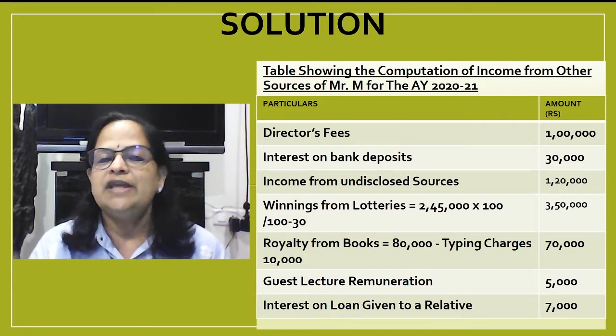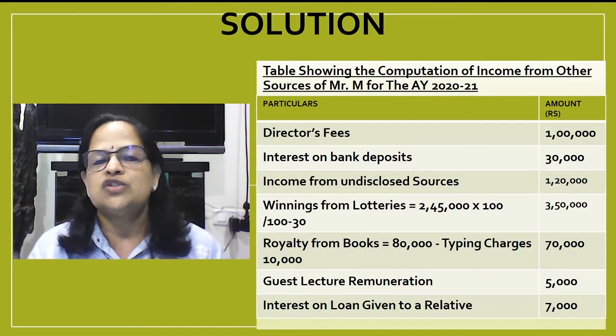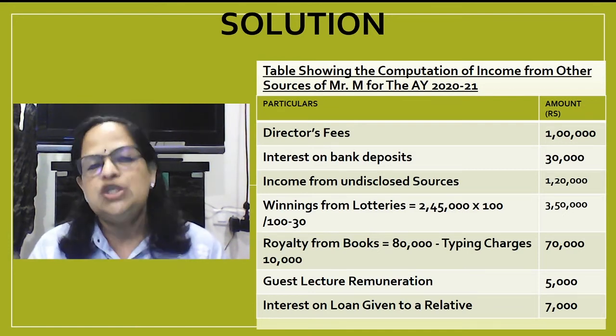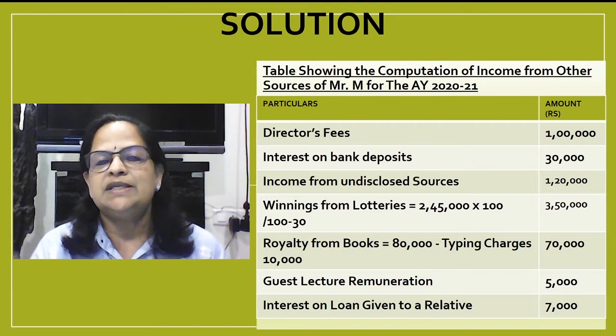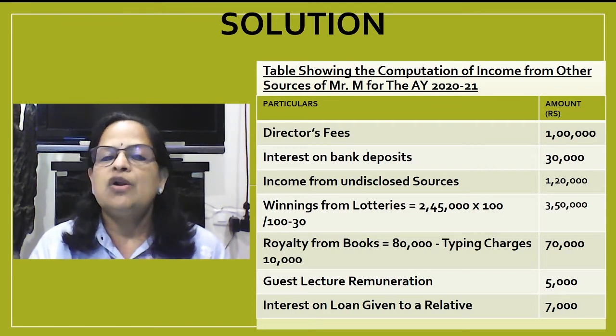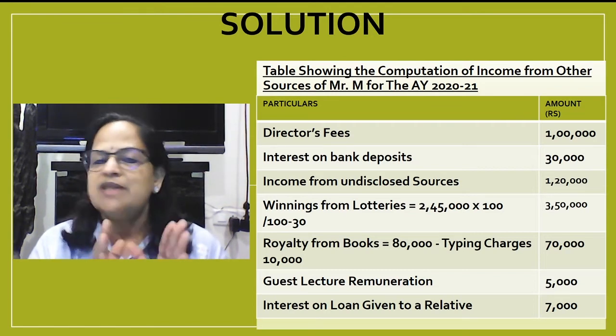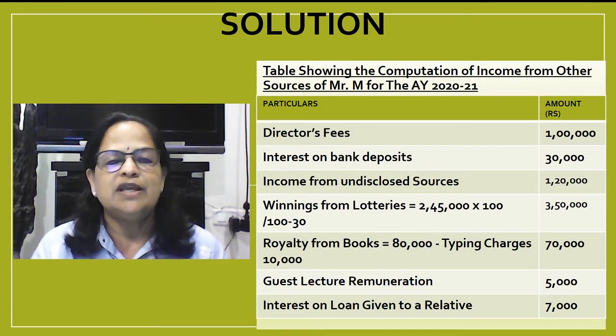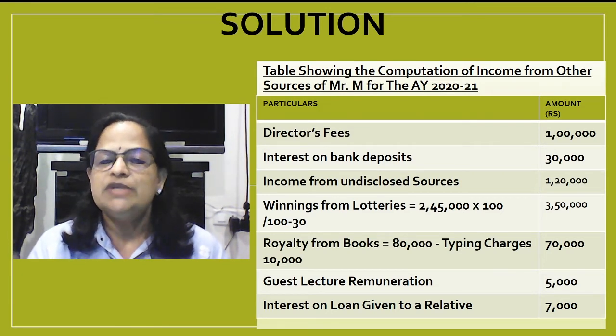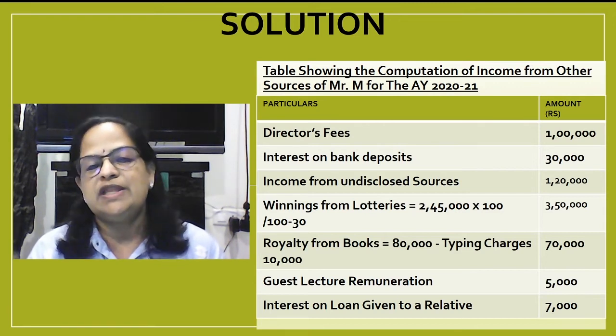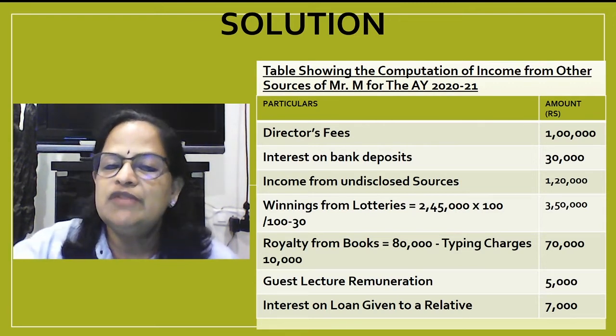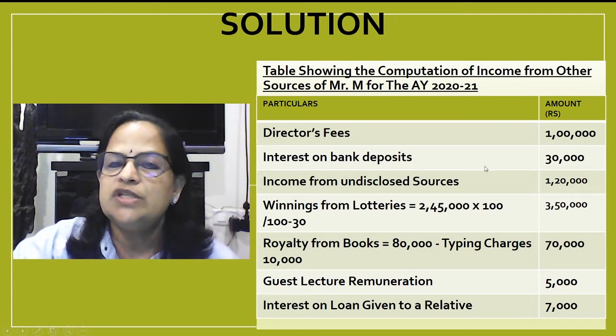Winnings from lottery, it's the net amount, so you have to take the gross: 2,45,000 into 100 divided by 100 minus 30, that is 3,50,000. Royalty from books 80,000; typing charges he claimed 10,000 can be deducted, so the taxable amount is 70,000. Guest lecture remuneration 5,000. Interest on loan given to your relative, it is 7,000 taxable.